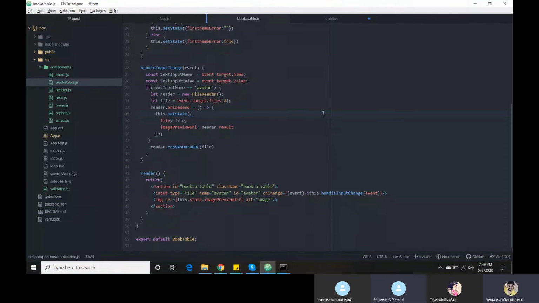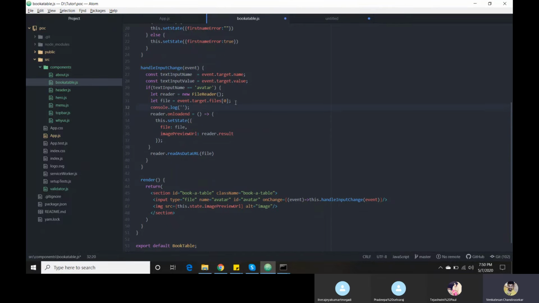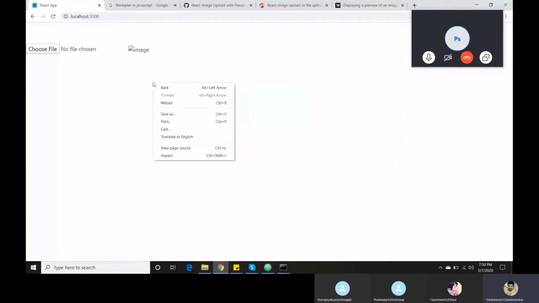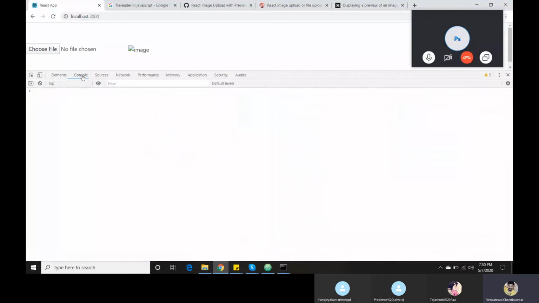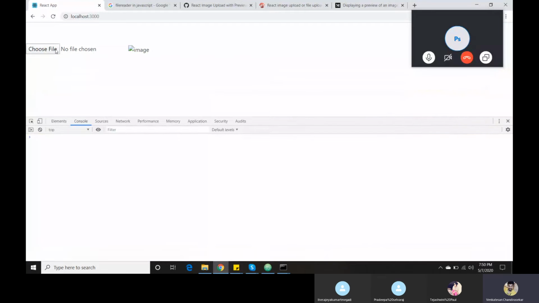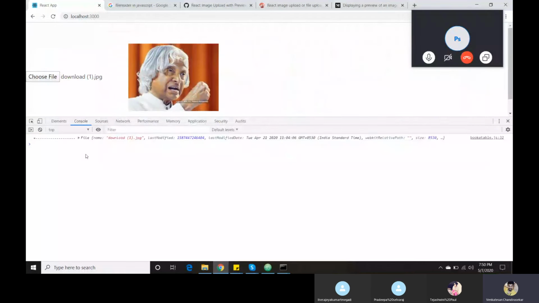File size. Image. Here we will get our file and all, and it gives every piece of information about our file. Then if I need to restrict my file to be JPG or something,